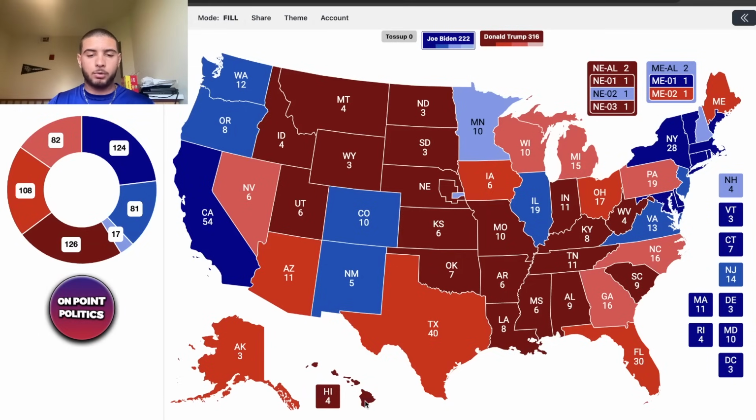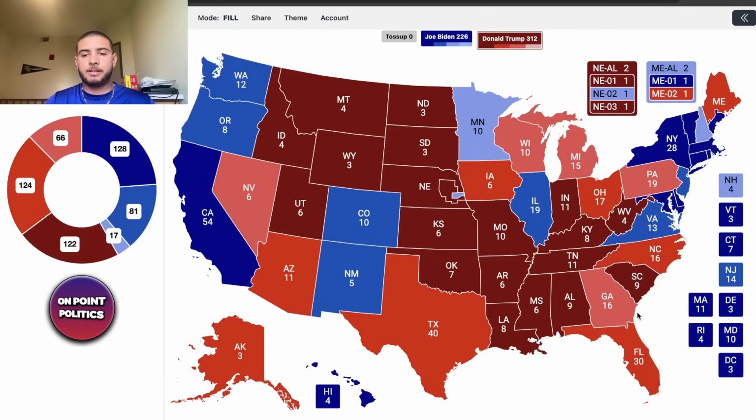I actually forgot to put Hawaii as safe Democrat. I don't know why it had just flipped. I don't remember changing it. But if you really think about it, it is kind of weird to see Georgia vote to the left of Arizona, because typically it was the other way around. Even in 2020, it was the other way around. It was more Republican than Arizona.